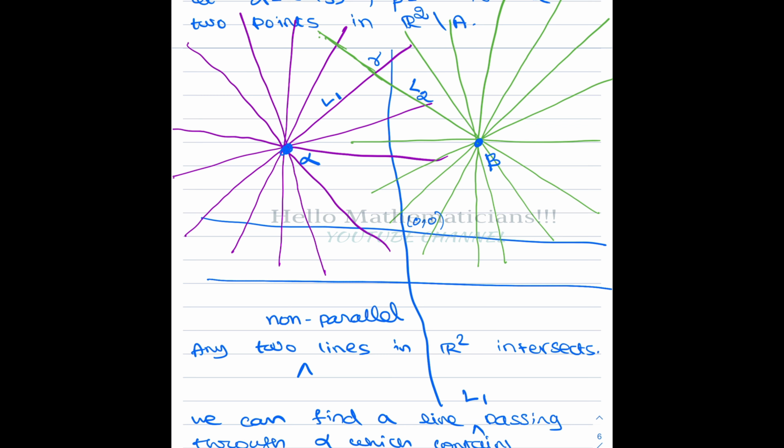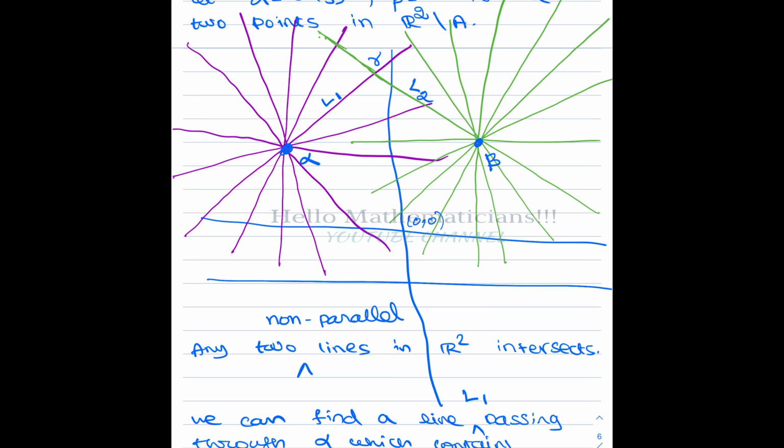Therefore, we can always find a line passing through alpha that doesn't contain any point of A. I call such a line L1. Similarly, I find a line L2 that passes through beta, but L2 contains no point of A. Again, the lines passing through beta are uncountable, but A is only a countable set. Therefore, I can always find a line L2.